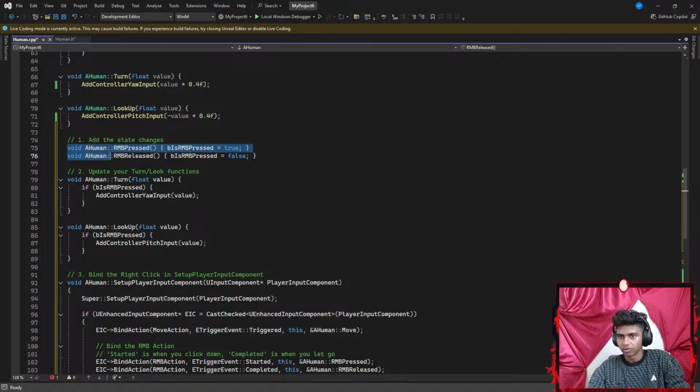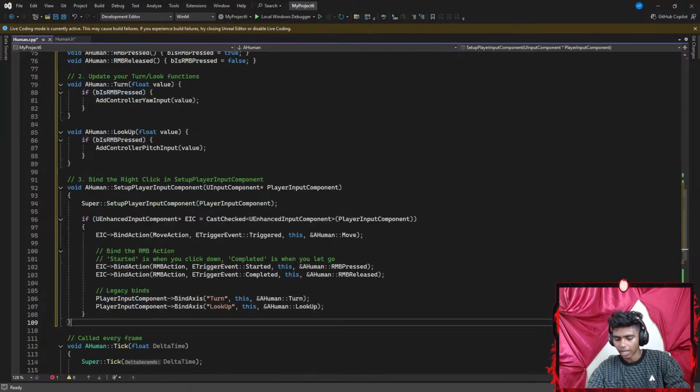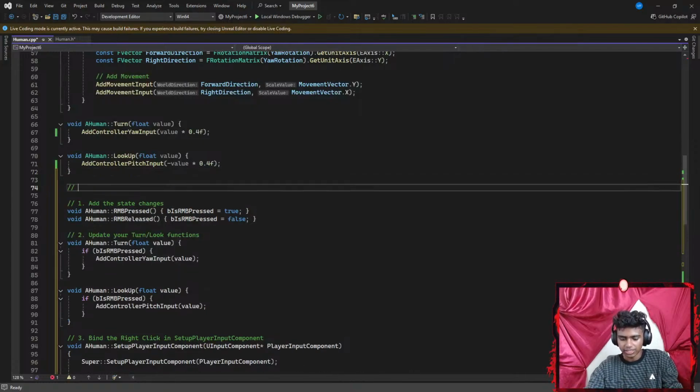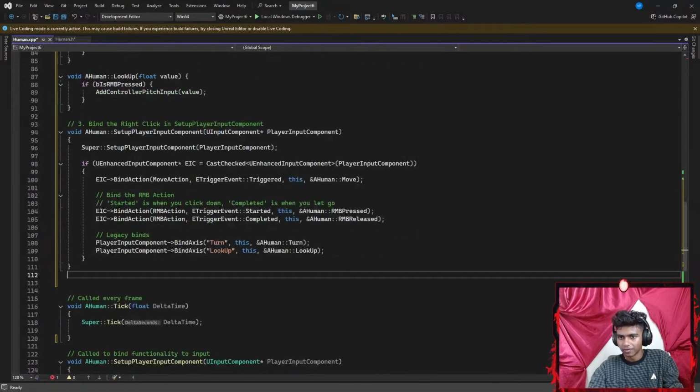I gotta check. So a void function. These are my void functions. And then update your turn void. If B is pressed, I go ahead and do that stuff. I'm gonna add a bunch of space up there, and a bunch of space up here, and then add a comment that says something like "gotta learn this part." So I'm gonna go ahead and divide this here. Let's go ahead and divide it from here as well.